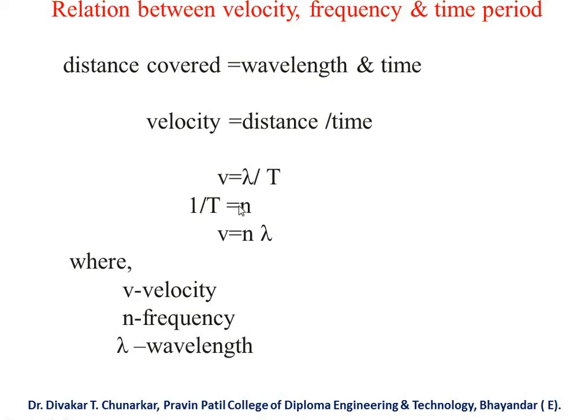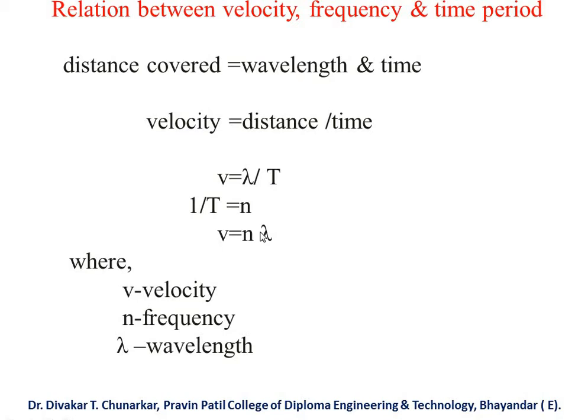And this 1 upon n we can put in this equation. Since 1 upon T equals n, n goes in the numerator. So v equals n lambda. v equals n lambda, and this is the important equation.